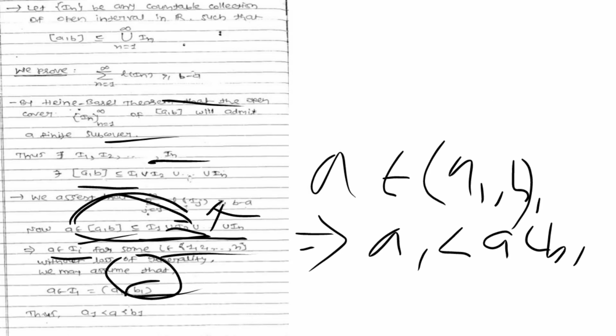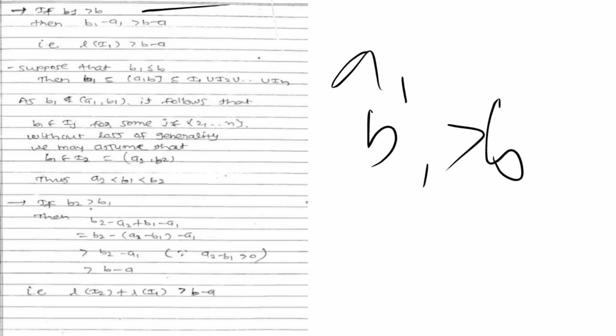So if we have that b1 is strictly greater than b, and a1 is less than a, so we can say that b1 minus a1 is greater than b minus a.